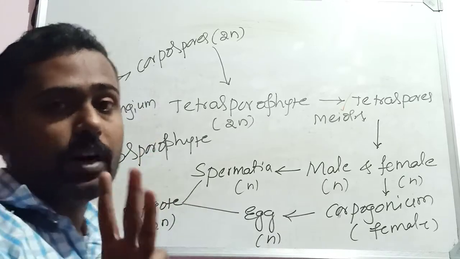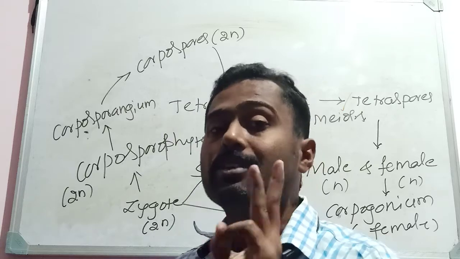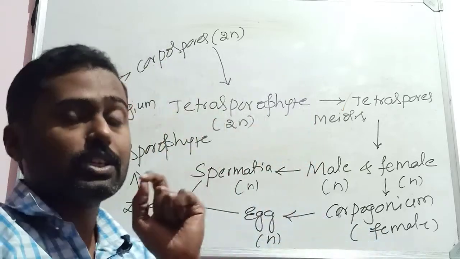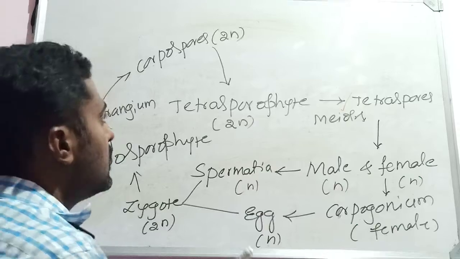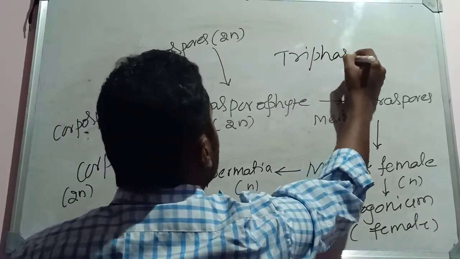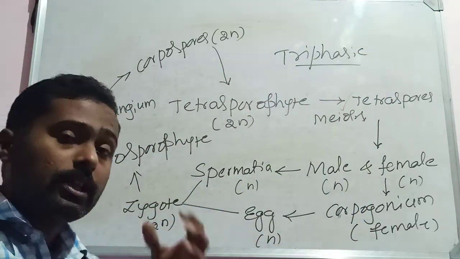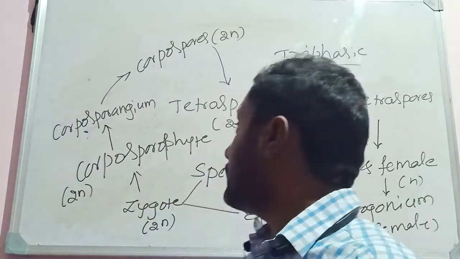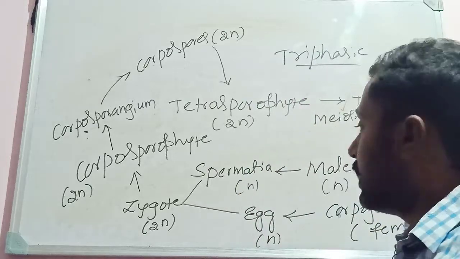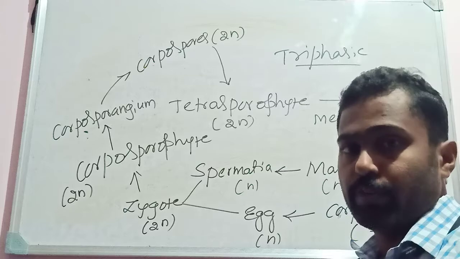See, 3 different forms can be seen. This is what is called a triphasic life cycle. 3 phases can be seen here, that's why the life cycle is called triphasic. This is somewhat complex: the life cycle bears 3 forms. One is the diploid tetrasporophyte, another is the gametophytes, and another is the carposporophyte.